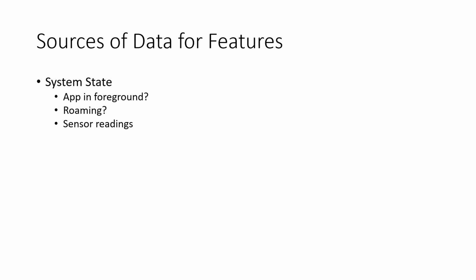Then, the source of data for features: we always have to check with the help of sensors. We need to see roaming of data, whether an app is in the foreground, and whether any app is running.